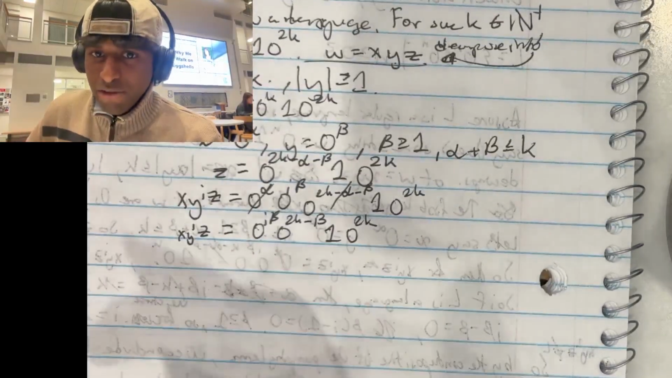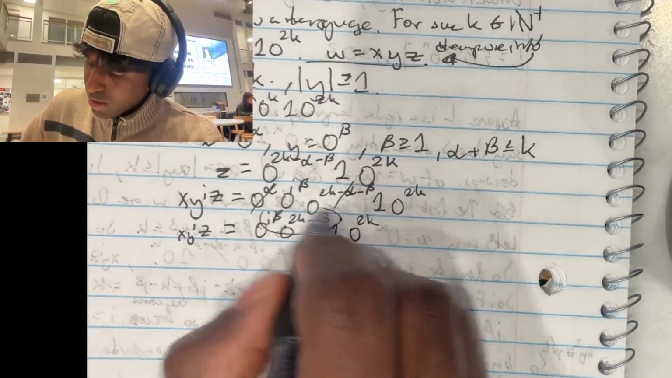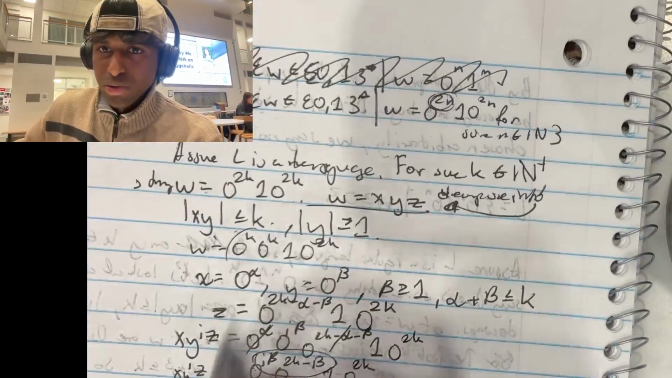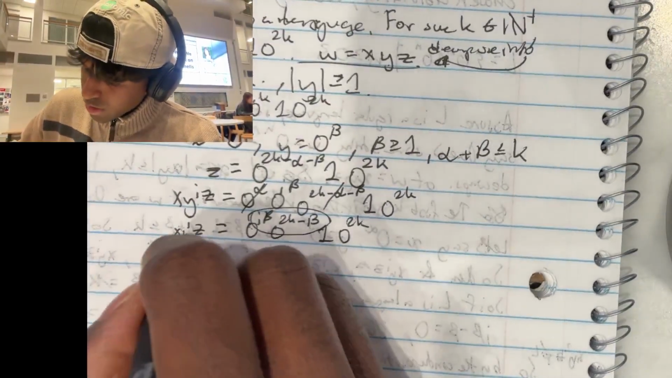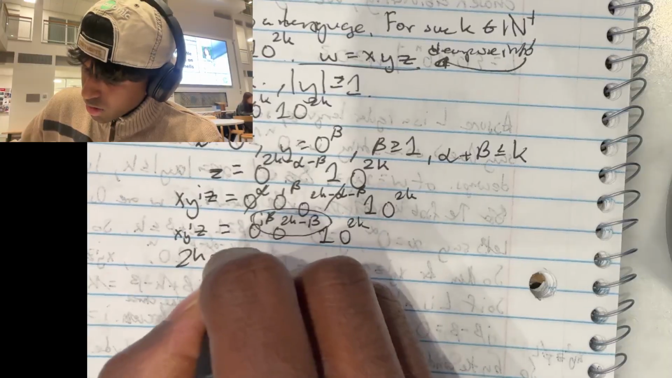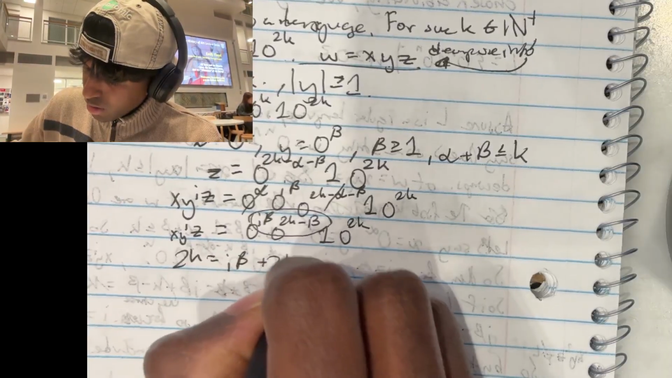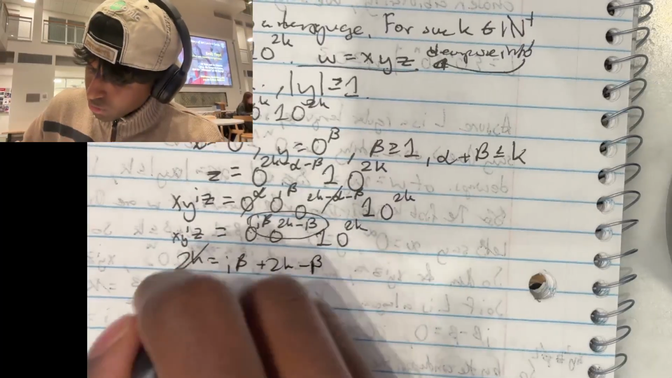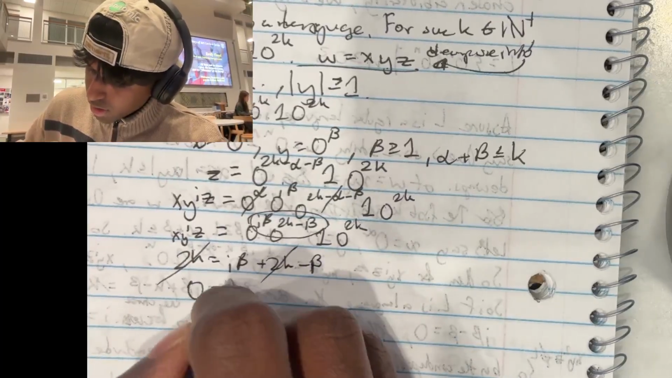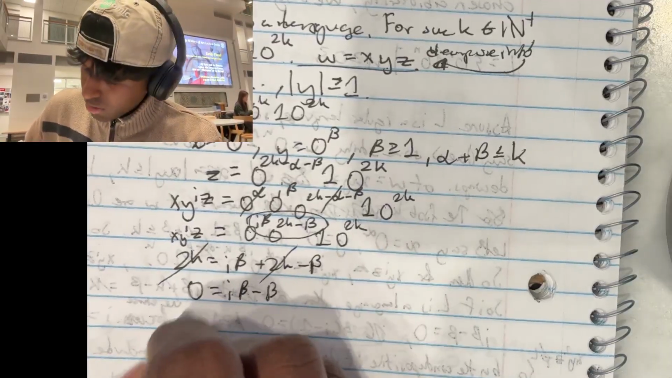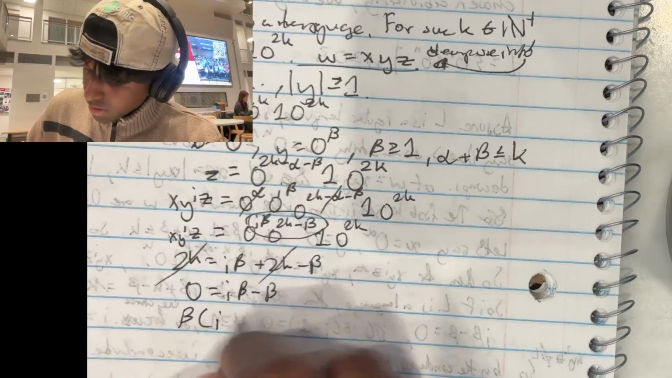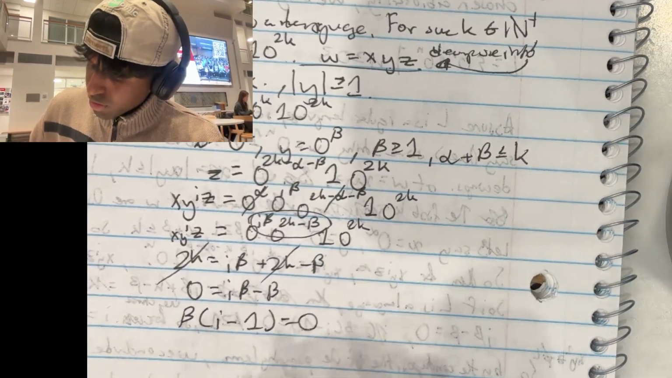So by that fact, we should know that i beta plus 2k minus beta should be equal to 2k for this example, because that's the number of states. So by this, we can say 2k is equal to i beta plus 2k minus beta. And then if we cross out 2k, we get 0 equals i beta minus beta. So therefore, if we factor out beta, we can say beta times (i minus 1) equals 0.